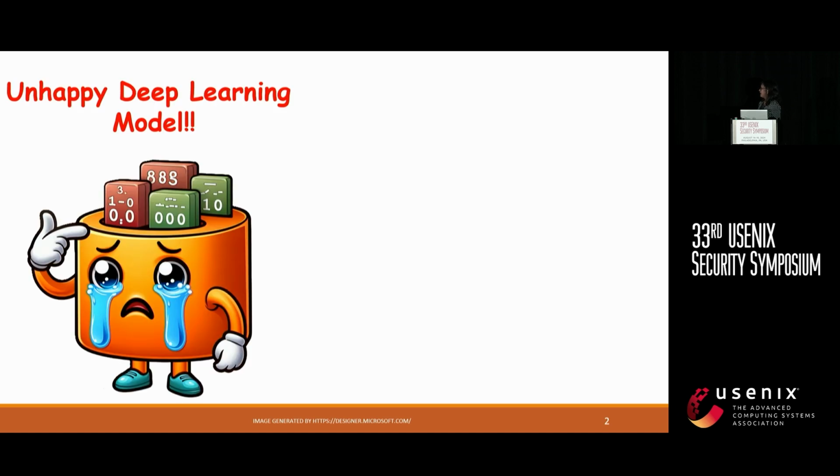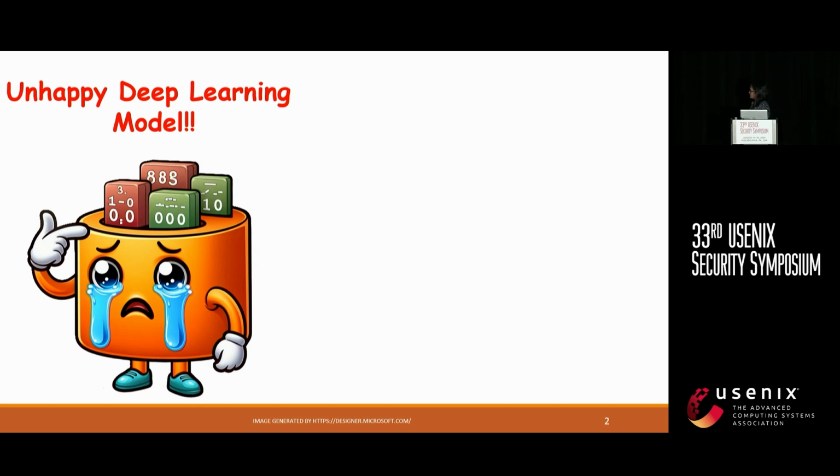Before going into detail, let me ask you a question. How does a sad deep learning model look like? Or what makes a deep learning model sad? Okay. Why don't we ask AI itself? I asked AI and this is what I got. A deep learning model, when it's fed with only a limited amount of data, this is how it looks like.